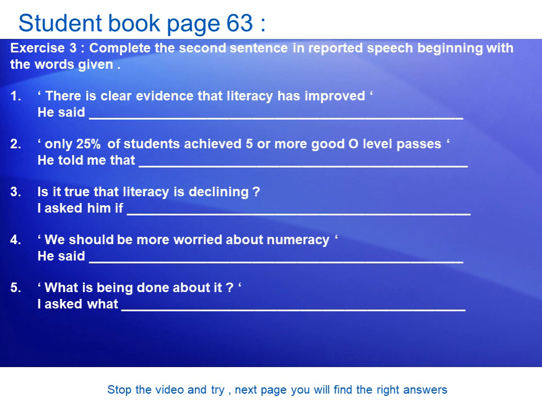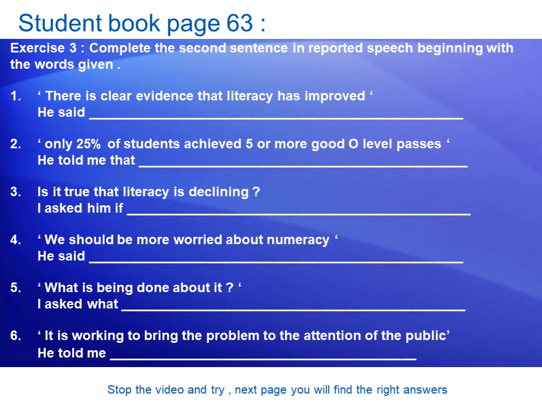I asked what. هون نتبع فيه غلط. I asked him أو her بعدين الوات. وكملها. The last one. It is working to bring the problem to the attention of the public. He told me. وكملها.